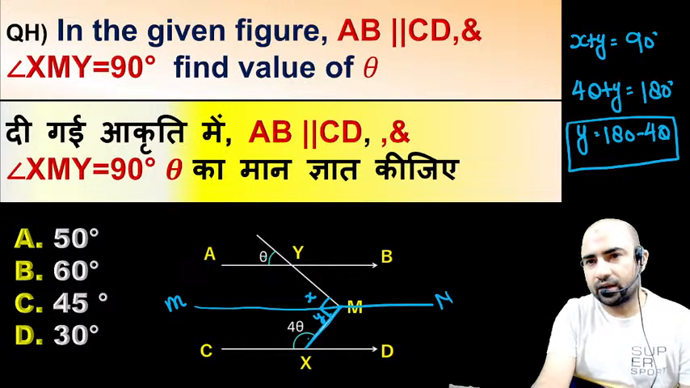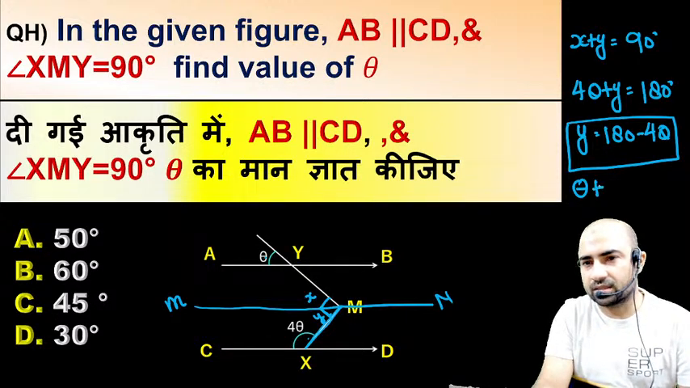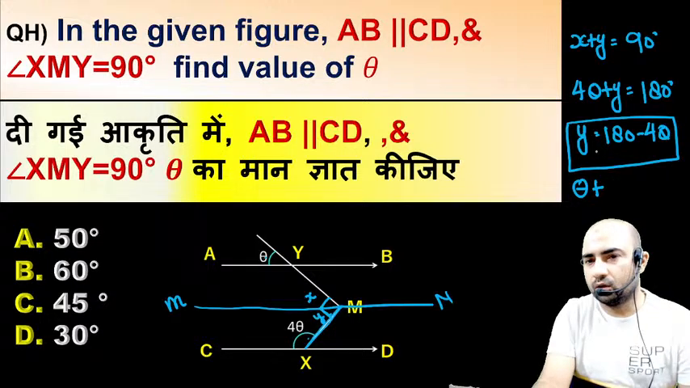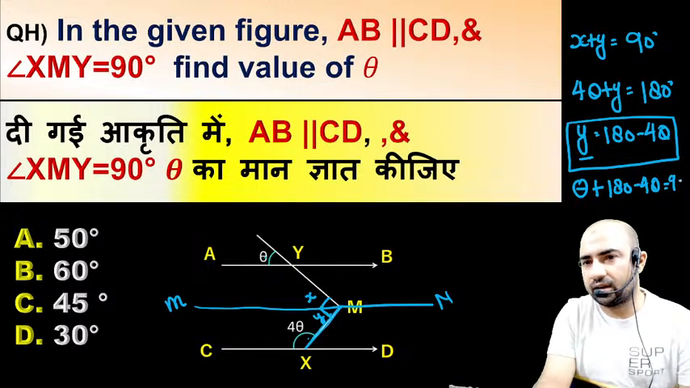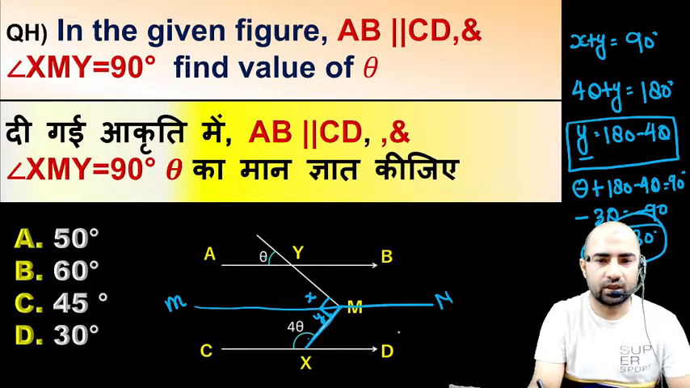So from here you can take x plus y is equal to 90. So instead of x you can put theta. So theta plus angle y, which we have already found out is 180 minus 4 theta, and the value is given as 90 degrees. So from here, minus 3 theta is equal to minus 90. So theta will be equal to 30 degrees. So the right answer of this question is 30 degrees.